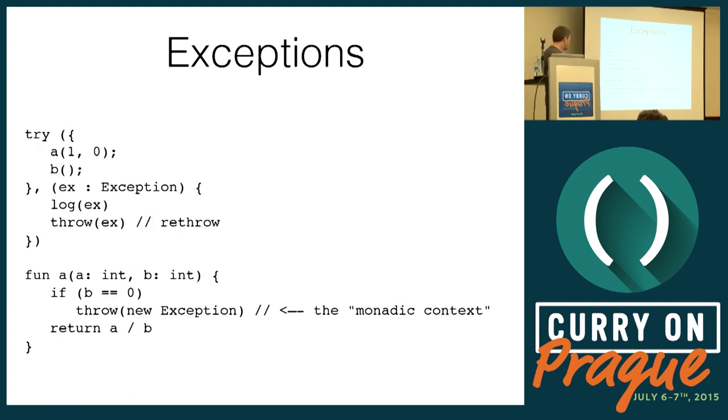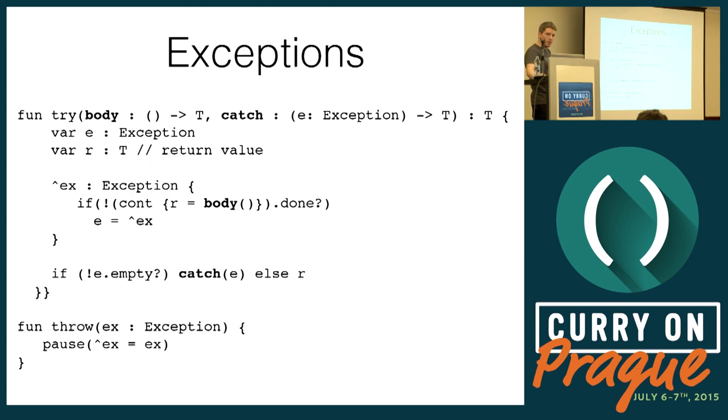So what does the code look like? Just like this. In fact, in Kotlin, you'd have even nicer syntax, but I wanted to make it clear that these are two blocks that you pass through the function. This is the body, and this is the catch block. And A might throw an exception. So what happens here when you throw an exception? We're going to jump here, and we see that it was in the middle of the run, so we'll grab the exception, and then we'll call the catch block.